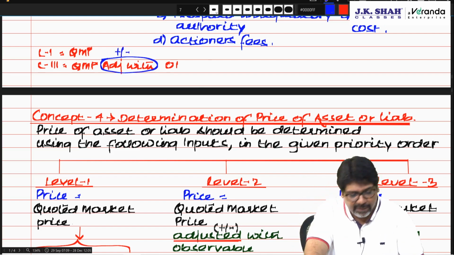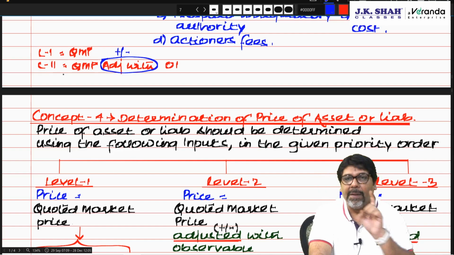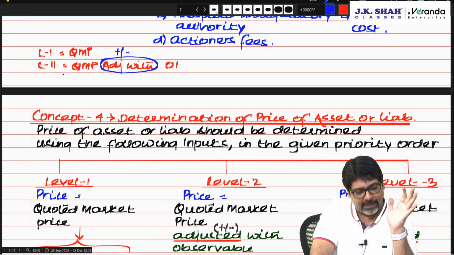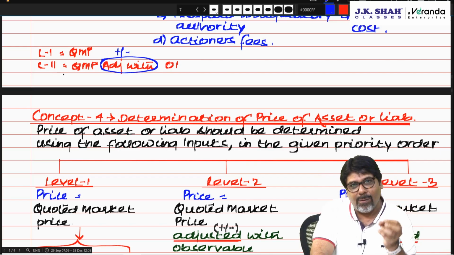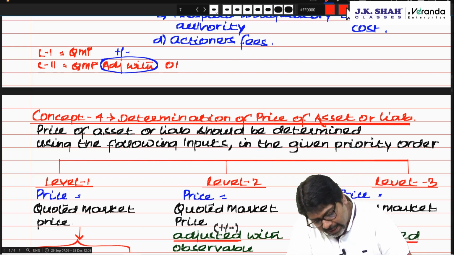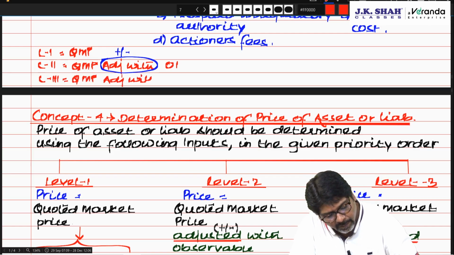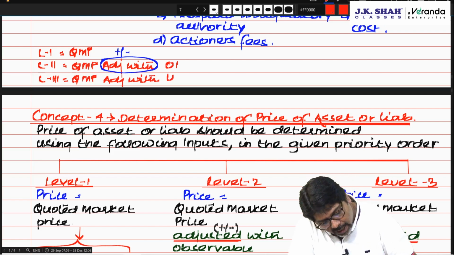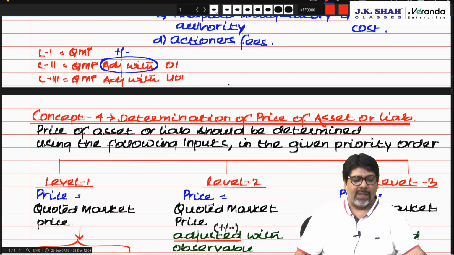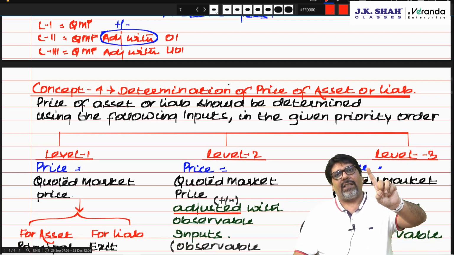Correct? So in level 2, chartered, price means quoted market price adjusted with observable inputs. And in level 3, chartered, price is equal to quoted market price adjusted with unobservable inputs.